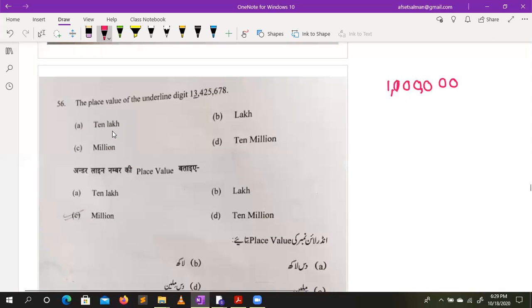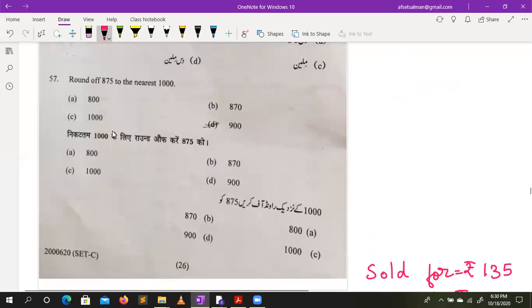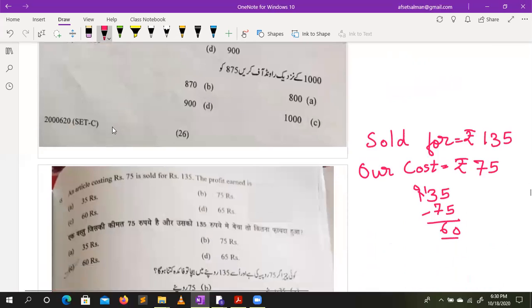The place where the underlined digit is. So you can observe that there are comma separators. Hundred comma separators are generally not used in our Indian nomenclature. So it's all about six digits, one followed by six zeros is called million. So 3 million. That's why the answer is million. Round off 875. It's near about 875 is 900.